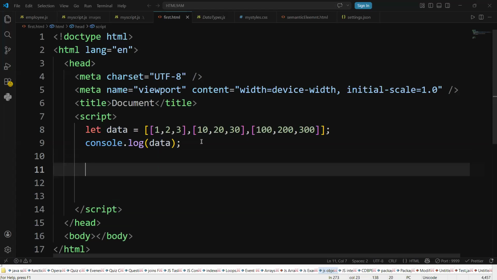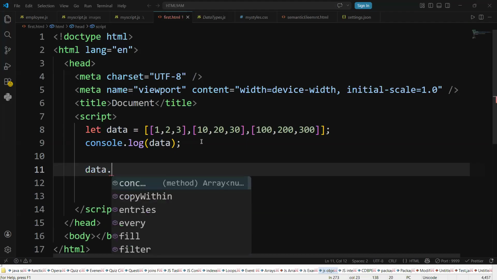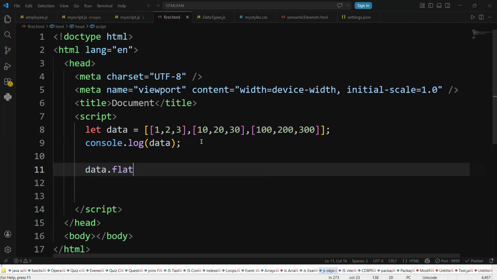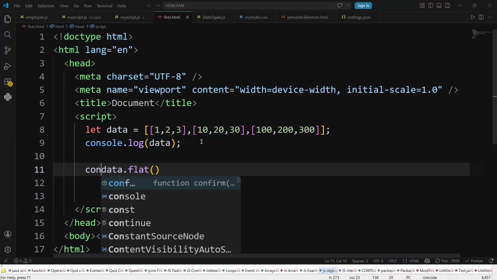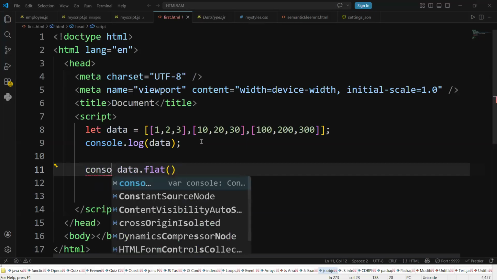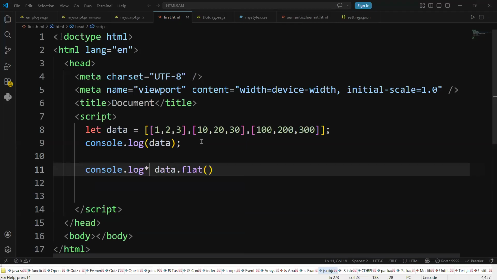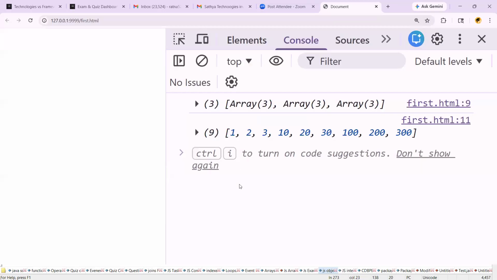To make it flat, guys, you can write data dot, and the function is flat. What is the function name? Flat. Flat will flatten the data. Just write console.log of data.flat. Now you can check the output, the second output. That is called flat. We got 1, 2, 3, 10, 20, 30. We are making the nested list into a single list.